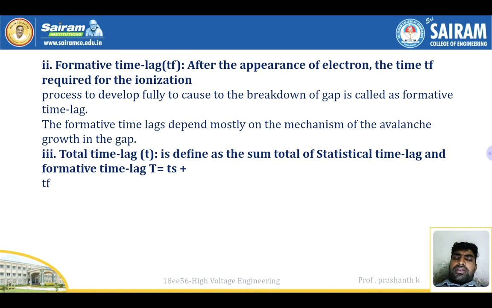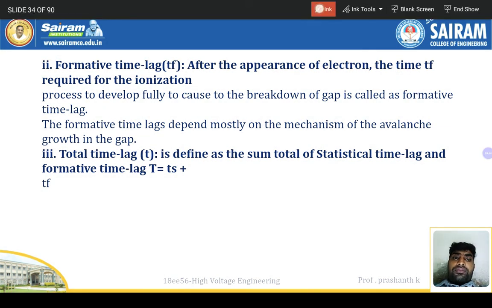Formative time lag, TF: after the appearance of electrons, the time TF required for the ionization process to develop fully to cause breakdown of the gap is called the formative time lag, TF. The formative time lag depends mostly on the mechanism of avalanche growth in the gap. Total time lag is defined as the sum of the statistical time lag and the formative time lag. T is equal to TS plus TF. Okay, TS plus TF we need to add, right?